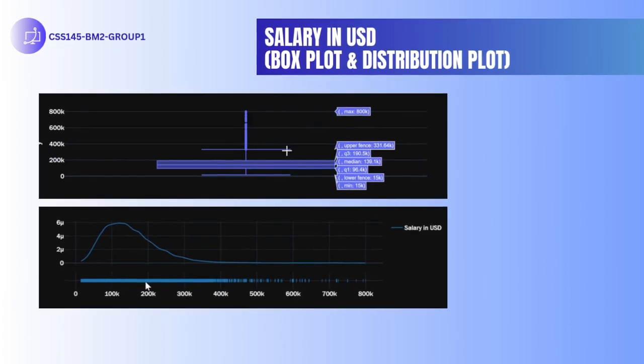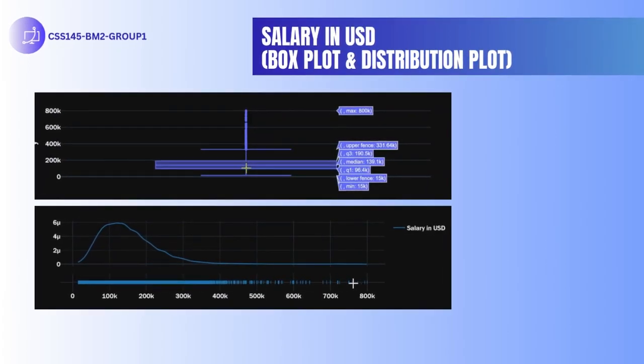Next, we'll talk about salaries. Our box plot and distribution plot reveal a wide salary range, with some significantly high salaries indicating lucrative positions. The right skew distribution shows that while most salaries fall within a moderate range, a few high earners pull the average up.